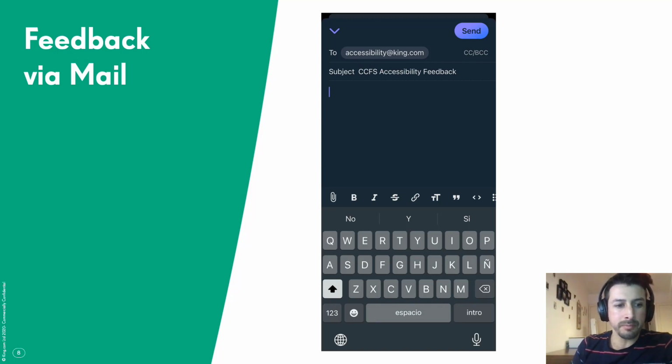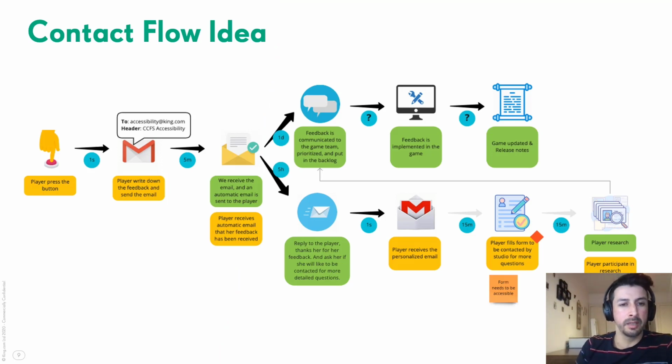The idea with all this is that the player will press the button and it will open the native app with all this pre-filled data. We will receive the email, and an automatic email will be sent to the player. Then this feedback will be communicated to the game team, prioritized, and put on the backlog. And then at some point the team will implement this feedback in the game, and the game will be updated with the release notes.